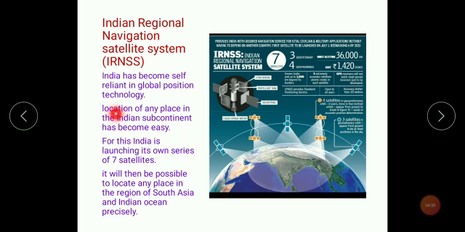So we can locate any place in the Indian subcontinent with the help of this IRNSS, that is Indian Regional Navigation Satellite System. So location of any place in the Indian subcontinent has become very easy. And for this, India is launching its own series of 7 satellites. It will then again be possible to locate any place in the region of South Asia and Indian Ocean precisely.